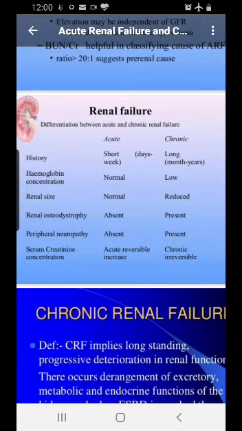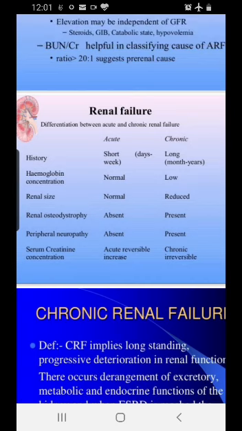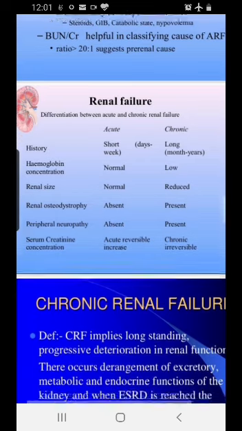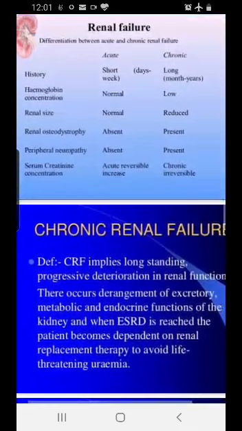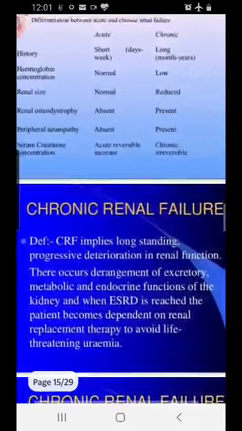Now history in acute is short, in the chronic it is long. Hemoglobin concentration is low in chronic, renal size is less in chronic because there will be a contracted and shrunken kidney because of the less function or destruction of the kidney. Then renal osteodystrophy will be present in chronic, peripheral neuropathy is present in chronic. Then serum creatinine will be irreversibly high, so it may not be reversible in the chronic. So dialysis becomes an important part in removing the urea, creatinine and everything.